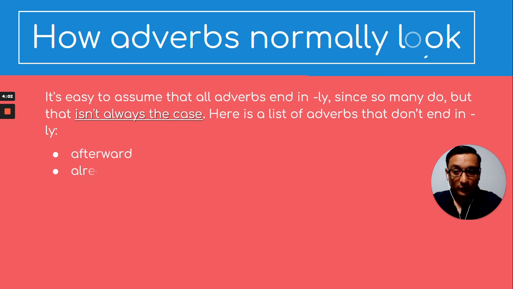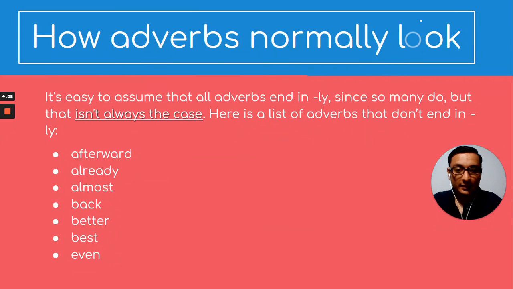For example, afterwards, already, almost, back, better, best, even, right? So these are pretty much the ones that do not include ly. There are many more, of course. I'm just giving you a couple of examples, for you to have a better picture of how we can have either ly adverbs or adverbs formed in different ways, with different spellings.